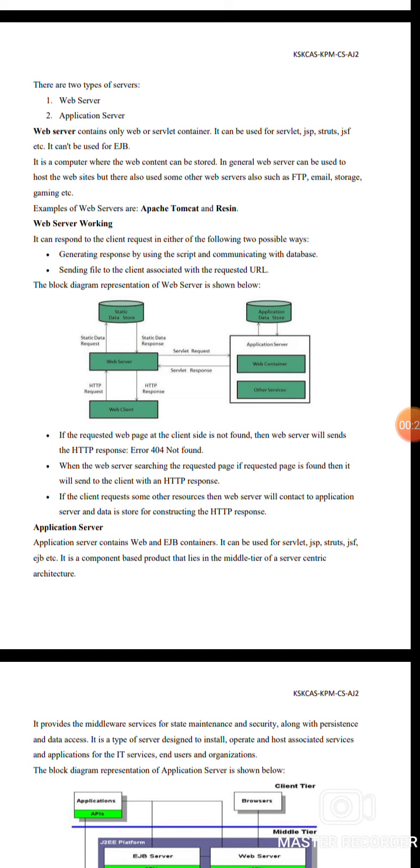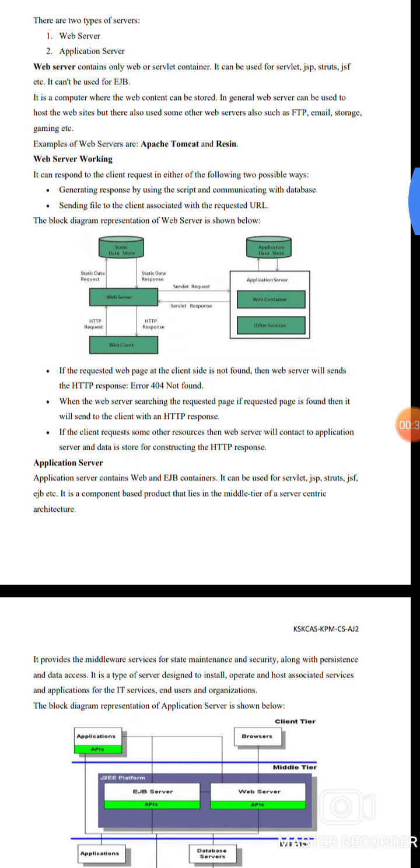Web server contains only the web or servlet container. It can be used for servlet, Java Server Pages, stubs and JavaServer Faces and so on. It cannot be used for EJB, Enterprise Java Bean. It is a computer where the web content can be stored.